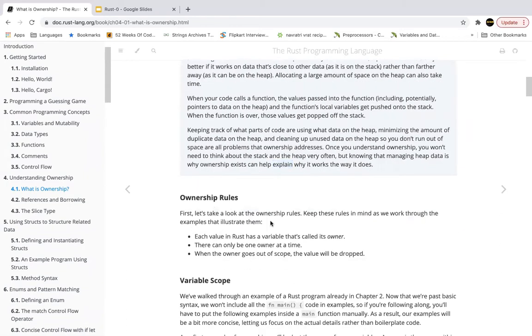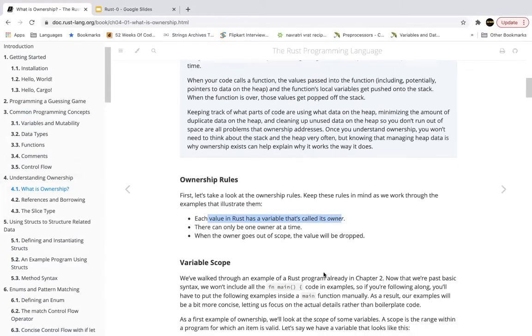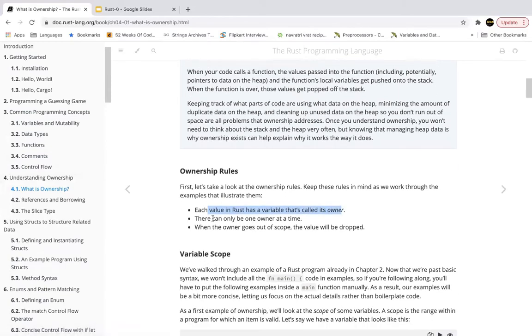When we think about ownership, let us look at the primary rules of ownership. There are 3 ownership rules. Each value in Rust has a variable that's called its owner. We look at variable scope in the next section, but understand that each value has an owner. There can be only one owner at a time. A particular value cannot be owned by more than one entity. And when the owner goes out of scope, the value will be dropped.